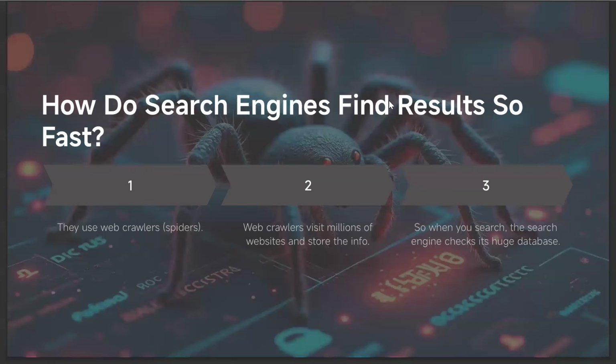So when you search, the search engine will check the database. The internet is like a huge web, and the spider is the one that crawls across the web to the right place, depending on the data that you need. So this is how search engines are able to find results very fast.